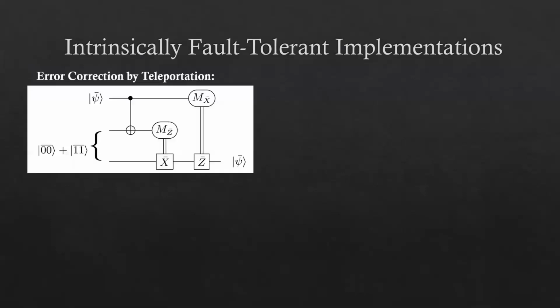These are based on doing error correction by teleportation, which was proposed by Emanuel Knill some time ago. In particular, performing a teleportation circuit with an ancillary logical Bell state like this has the effect that the logical state psi is mapped to logical state psi on a different qubit, but with error correction performed along the way. Specifically, this error correction arises in these steps where we perform logical measurements and corrections based on these logical measurements.